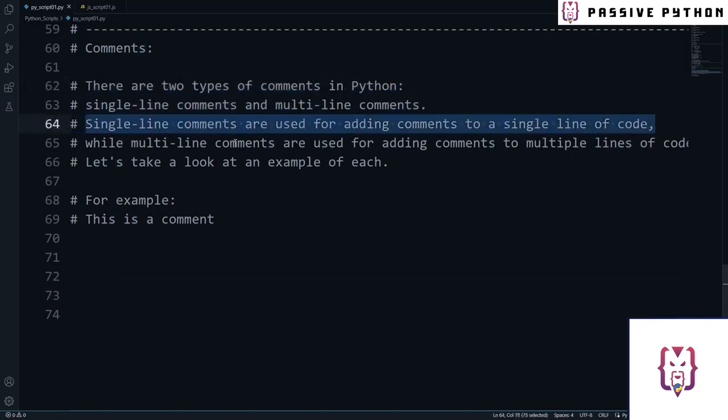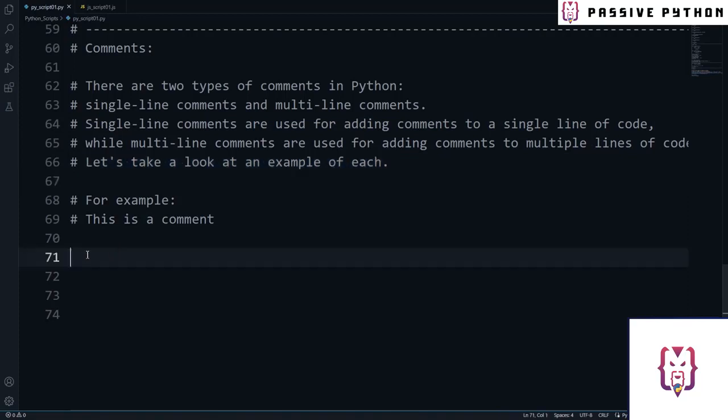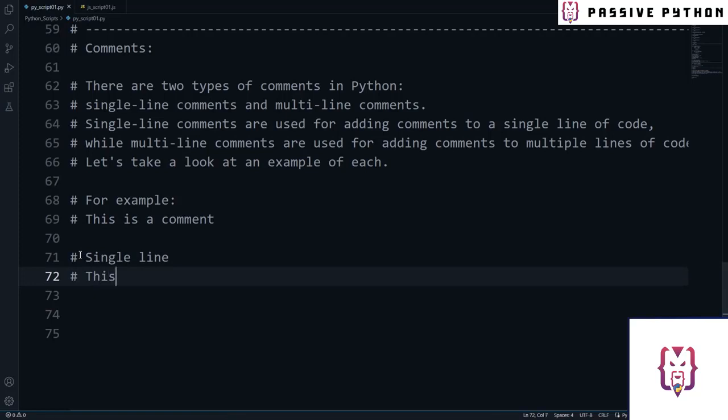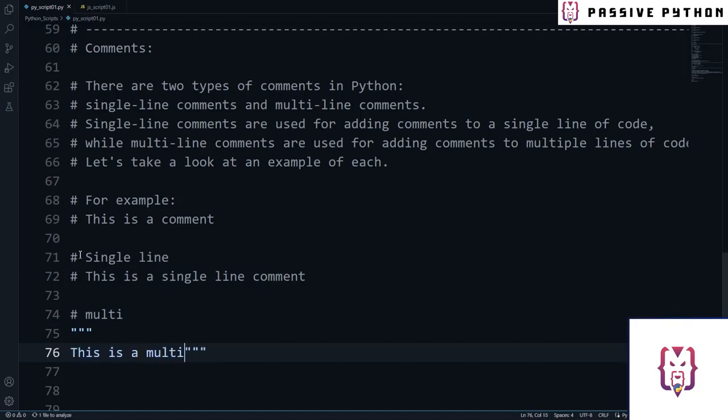Single-line comments are used for adding comments to a single line of code, while multi-line comments are used for adding comments to multiple lines of code. Let's take a look at an example of each. Single-line comment example: hashtag, this is a single-line comment. And multi-line comment example: triple quotes, this is a multi-line comment.